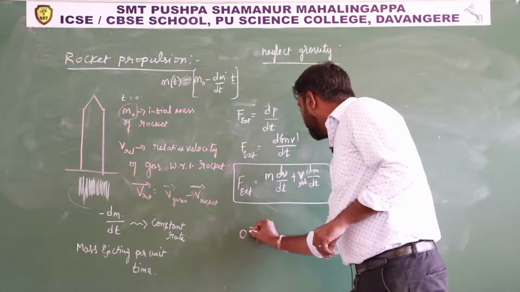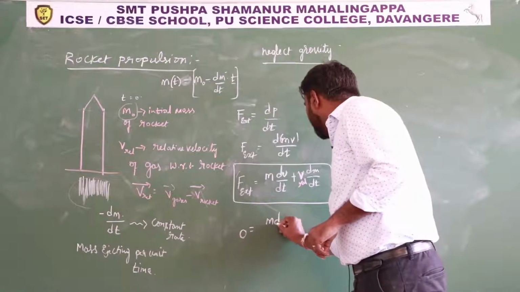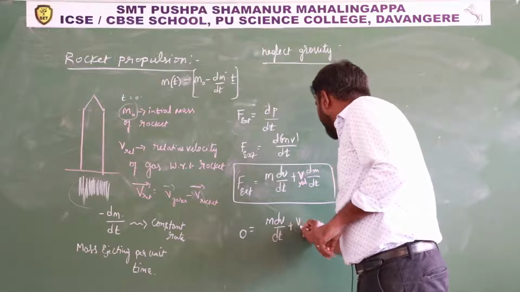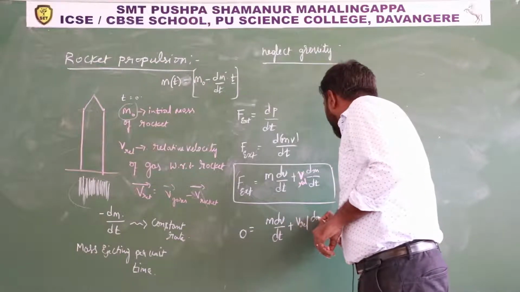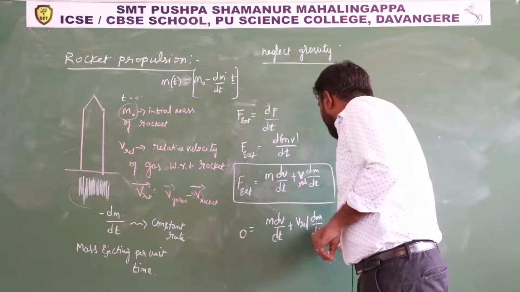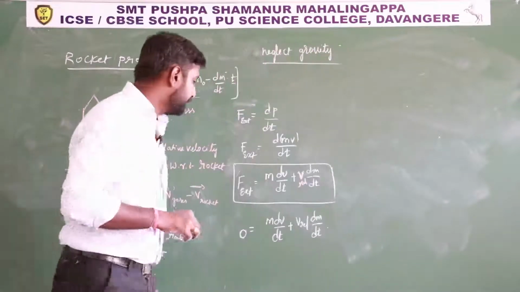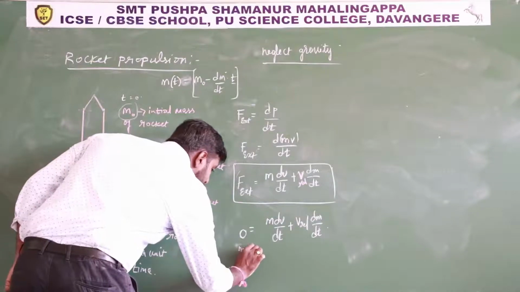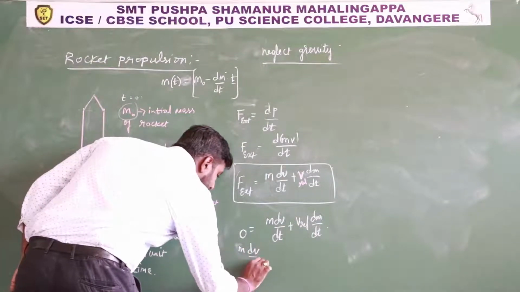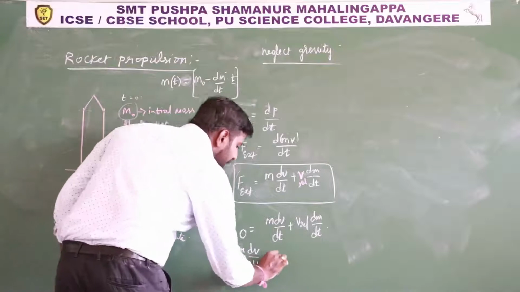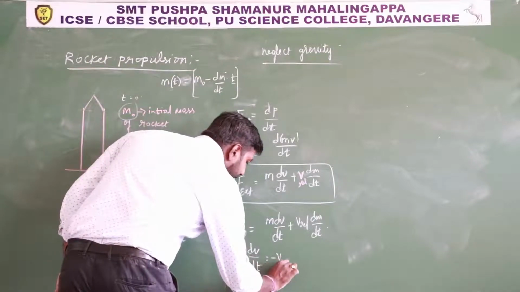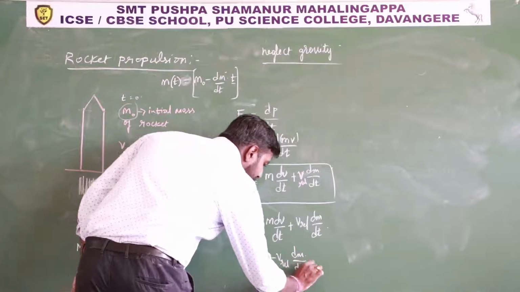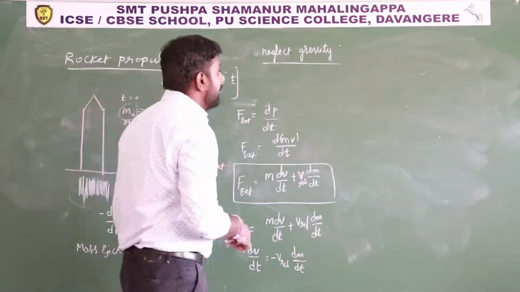This equals m dv by dt plus v relative dm by dt. Then this expression becomes m dv by dt equals minus v relative dm by dt.